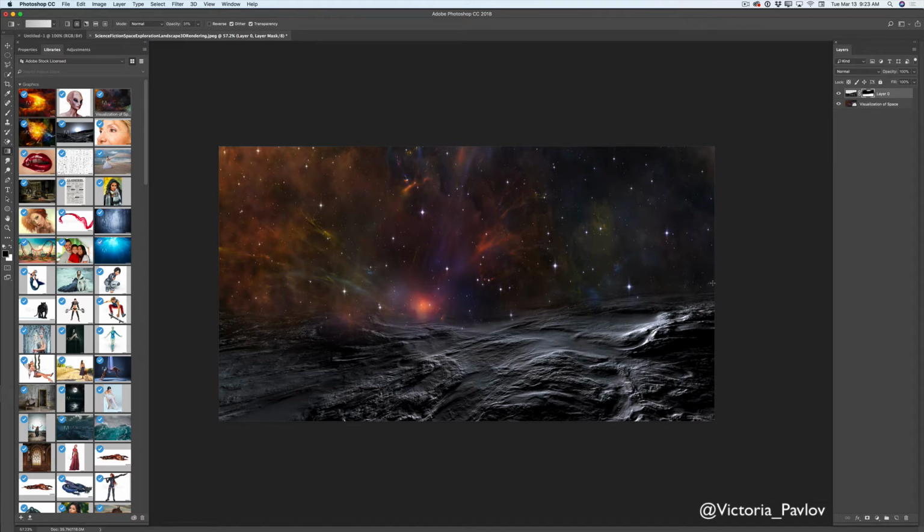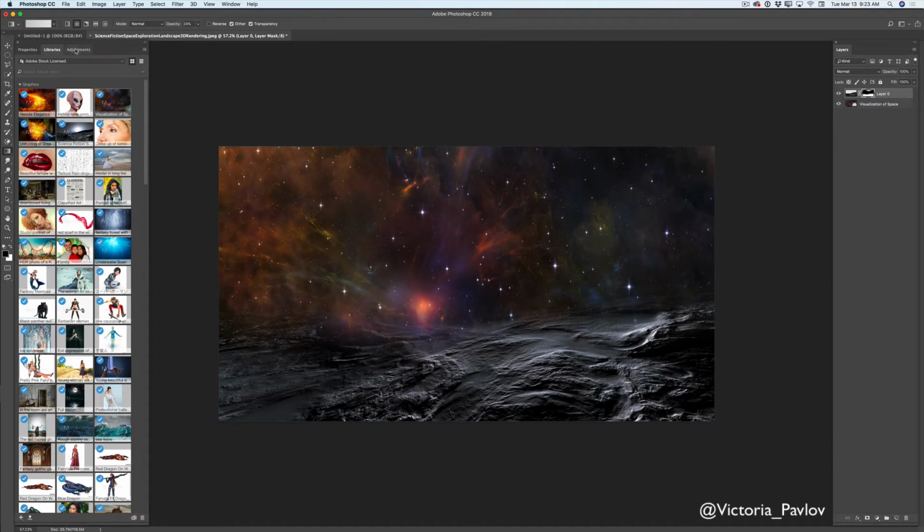By the way, guys, I'm not erasing part of my mountains. I'm masking out part of my mountains. For example, if I would like to bring a part of my mountains back, I will switch color from the black to the white and I will bring back part of my mountains, just like that. And switching back to the black color, I will bring down opacity to 24%. I will mask out the rest of my line between my mountains and my sky layer, just like that. And now pretty much this is what I'm having right now.